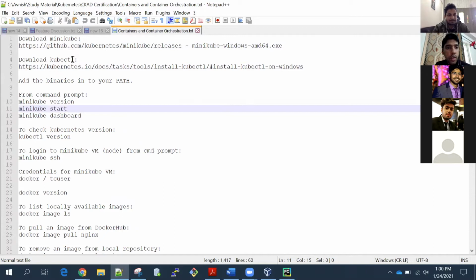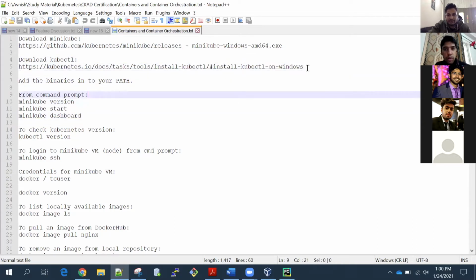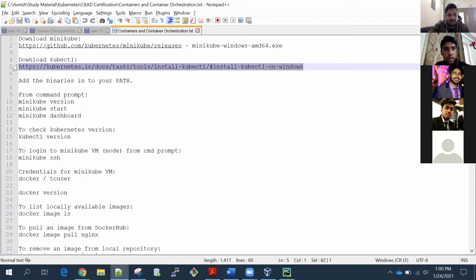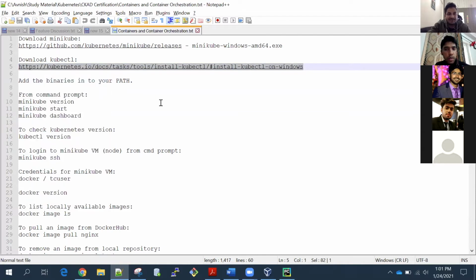Then there is kubectl. Download kubectl. Kubectl is a command line tool for interacting with a Kubernetes cluster. So if you want to interact with a Kubernetes cluster, you need this tool, kubectl. So we will download this one as well. For Mac and Linux users, we will just update this document and send it, so don't worry about that. Even I'm a Mac user.